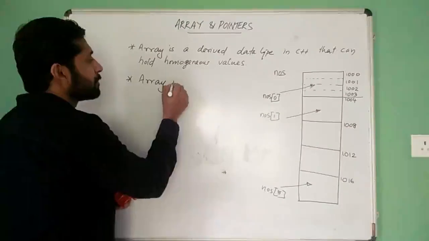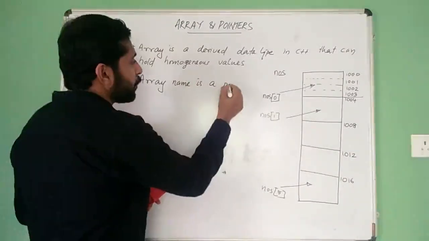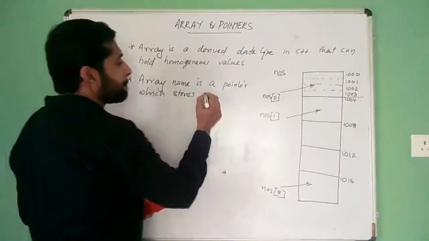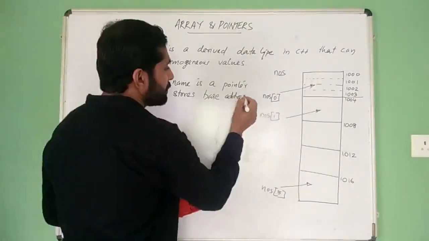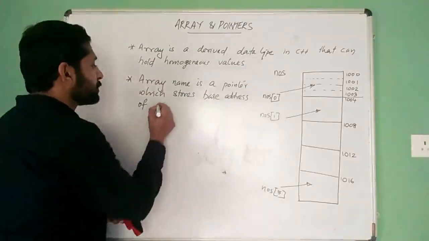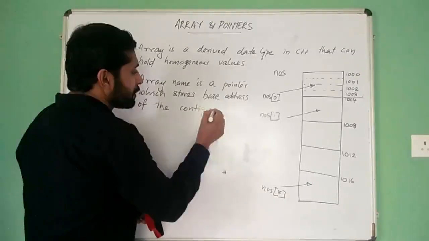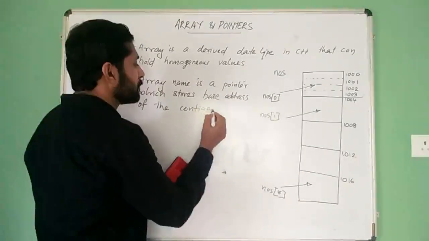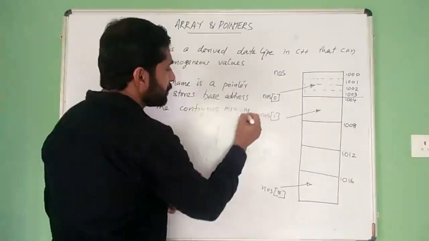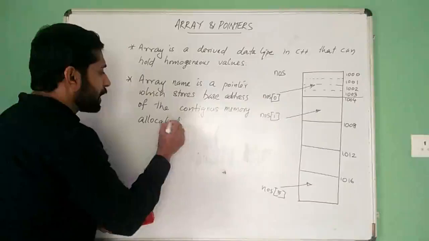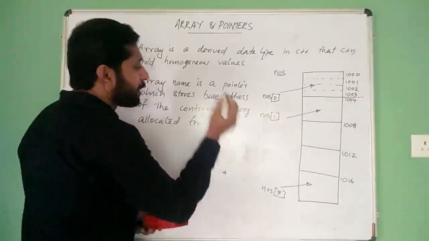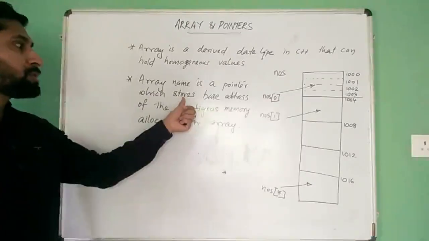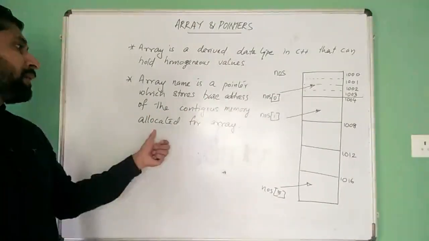Array name is a pointer which stores the base address of the contiguous memory allocated for the array.